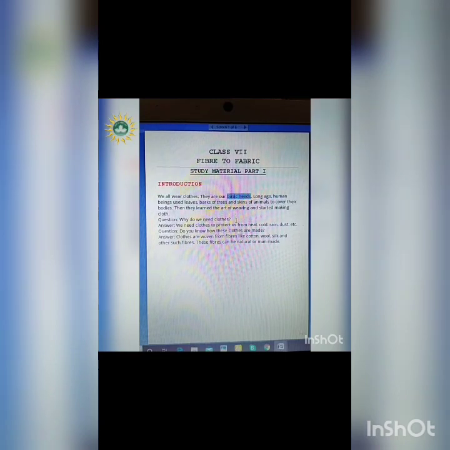So the question is, why do we need clothes? Firstly, to protect us from heat, cold, rain, dust and so on. And what are these clothes made of? These clothes are woven from fibers like cotton, wool, silk and other such fibers. They can be man-made as well as natural. Right. So we'll see the types of fibers one by one.